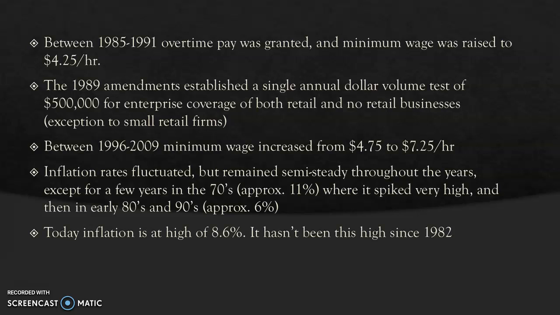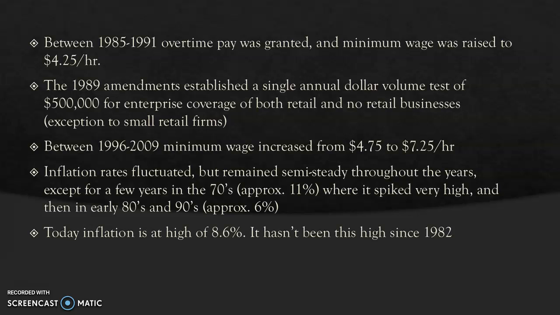And then in 1989, amendments established a single annual dollar volume test, again, of now $500,000 for enterprise coverage for both retail and non-retail businesses. So it included the retail businesses, but not the smaller ones. So it would be something like a Target or a Walmart, things like that. And then between 1996 and 2009, minimum wage rates increased again from $4.75 to $7.25 an hour, and that's kind of where it's been up until recently.